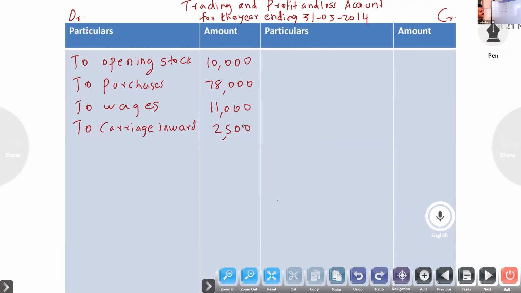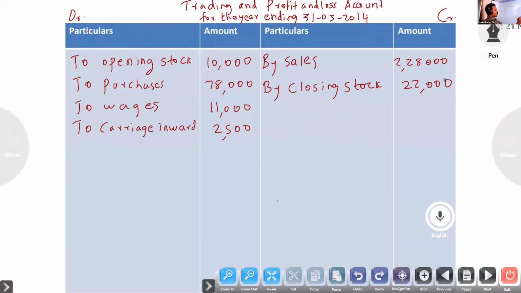Any other direct expenses? No. Okay. Next, credit side, by sales. You have to look in the debit side for any sales return. No sales return. Same amount, 2,28,000. Next, by closing stock. It is given in the adjustment, 22,000.